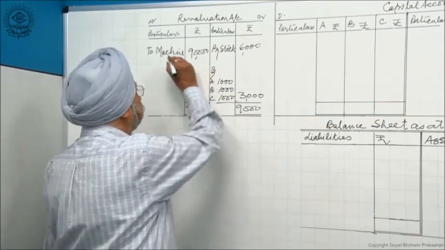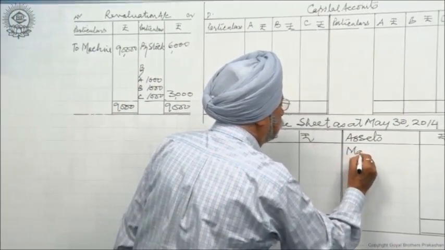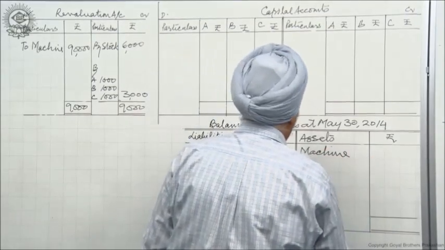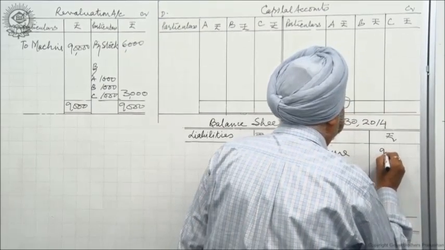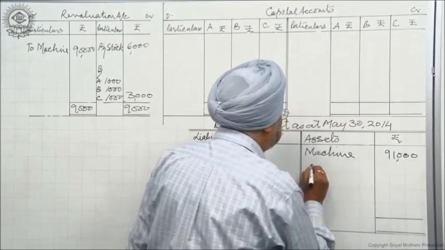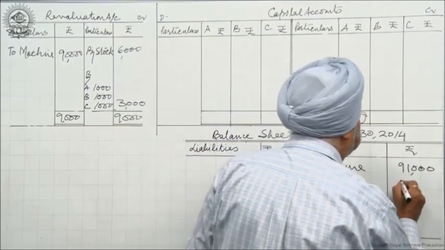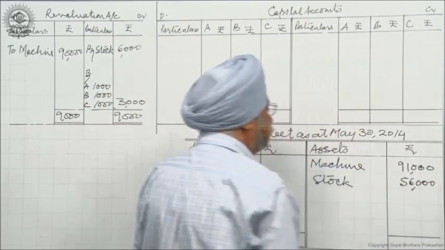I take these revalued figures to my balance sheet. I write here machine at the revalued figure. Revalued figure is how much? It is revalued at 91,000 after reduction in value. The machinery has depreciated. And I write stock. Stock has increased by 6,000. Two things are happening.